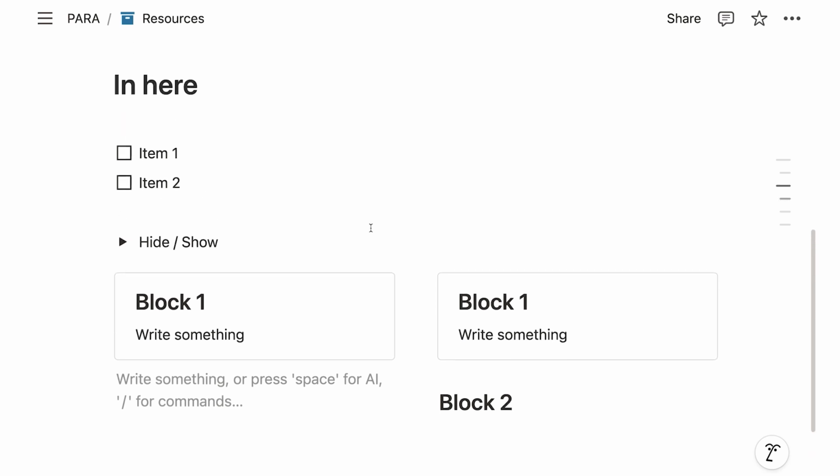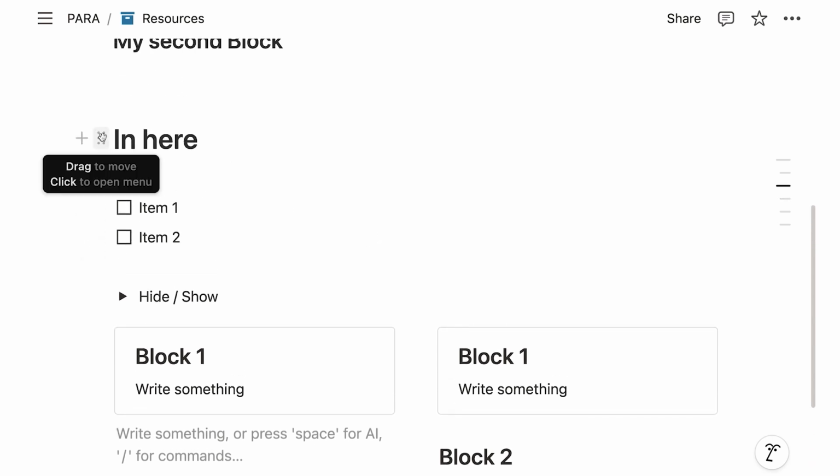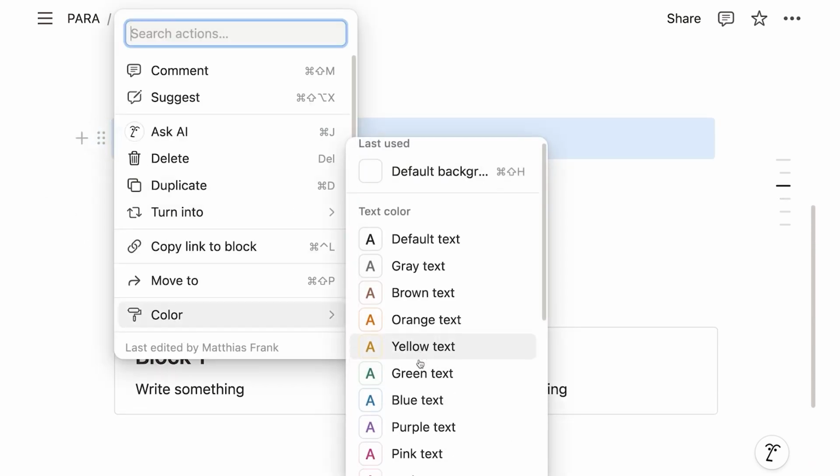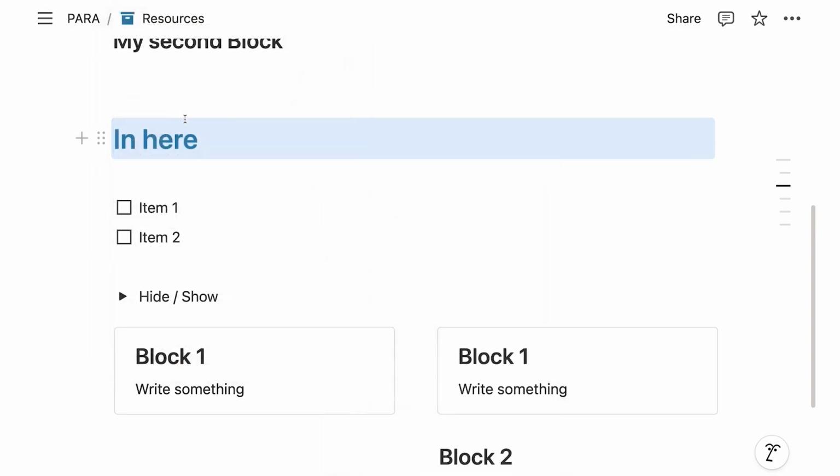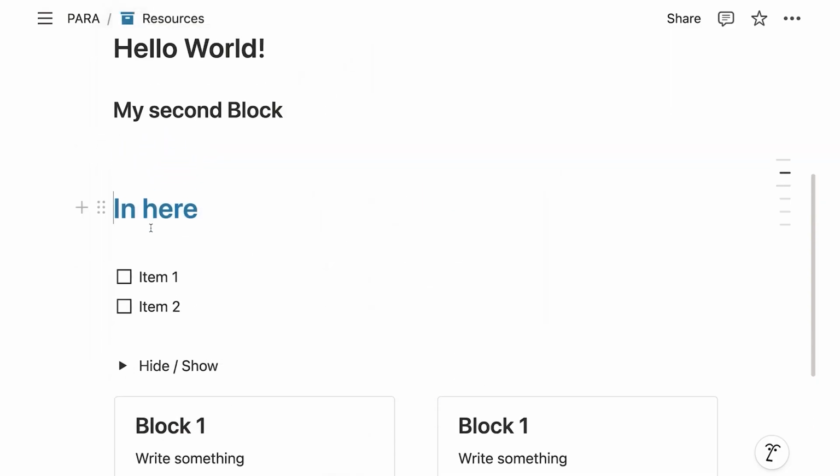Now we can color most blocks this way. So if I click on my heading and the 6 dots here on the side, right, I also see these color options. And I can, for example, say, well, let's actually give me some blue text. Now I have blue here as the font color.